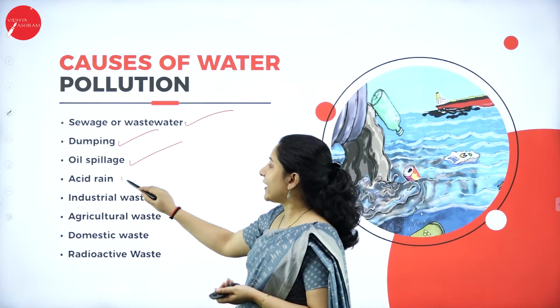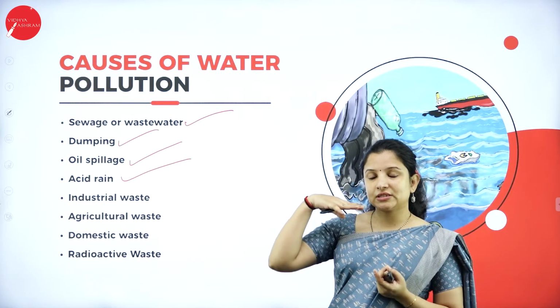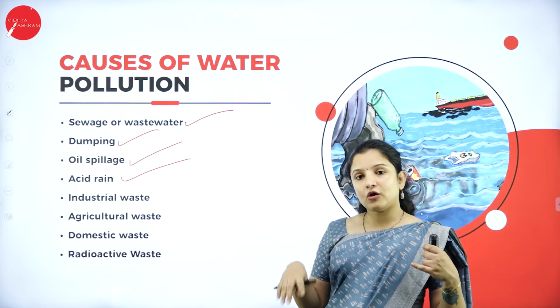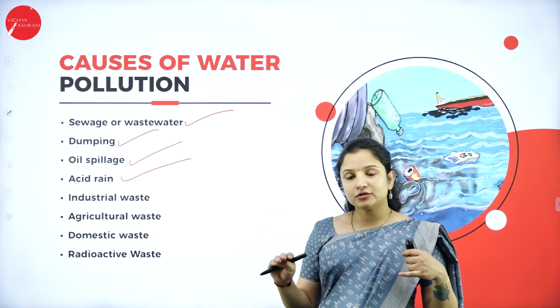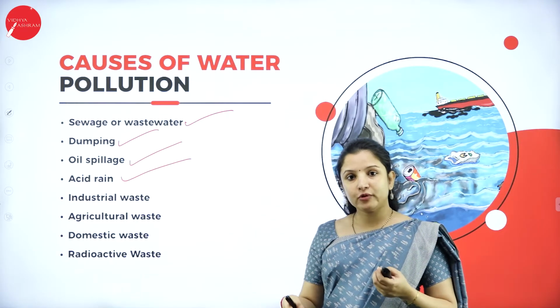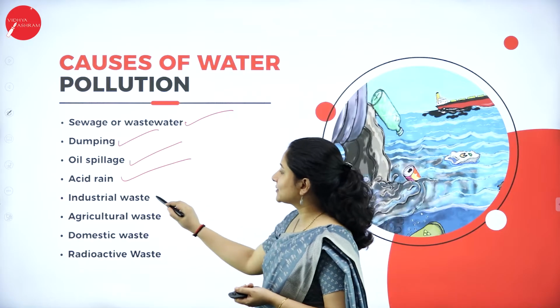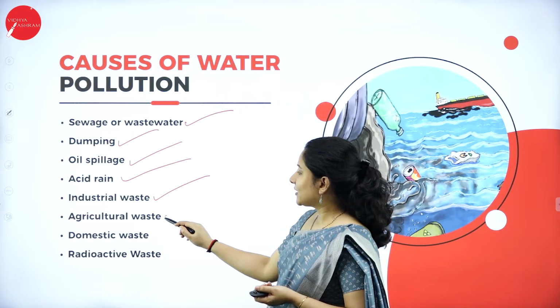Next is because of acid rain. Acid rain, obviously it falls to the land, right? So acid rain can cause water pollution. It can also cause soil pollution. So acid rain is one of the major reasons here. Next is industrial waste, then the agricultural waste.